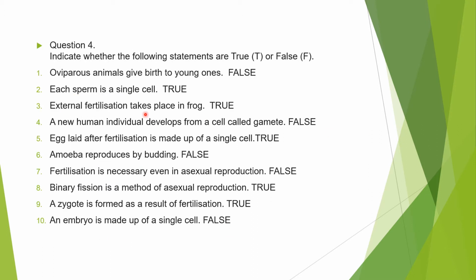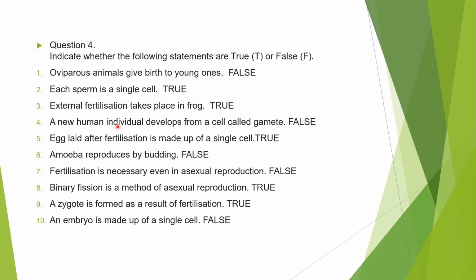Now, question number 4. We have to indicate whether the given statements are true or false. First, oviparous animals give birth to young ones. It is false. Second, each sperm is a single cell. It is true. External fertilization takes place in frog. It is also true. It is an example of external fertilization.